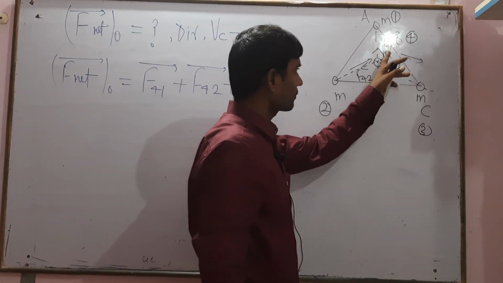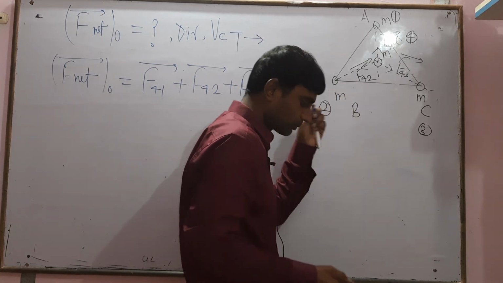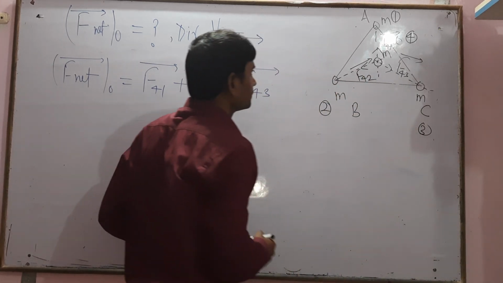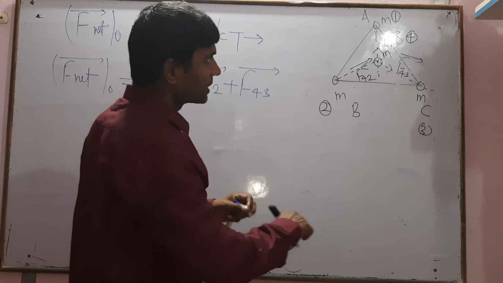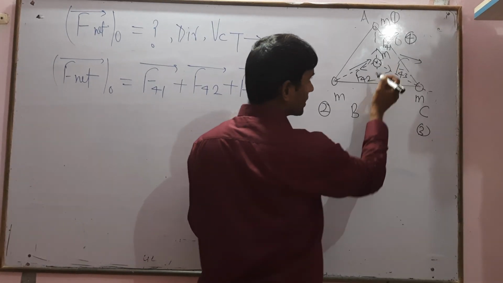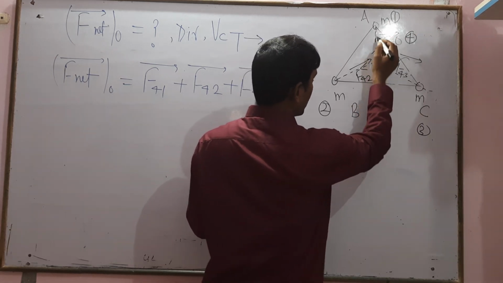F of 4 1, 4 2 and 4 3. We have to find the net force on the 4th point, or O point. So we are trying to find out the magnitude. What will be the magnitude? We know that this point is the centroid, so for the centroid, this is the required distance.